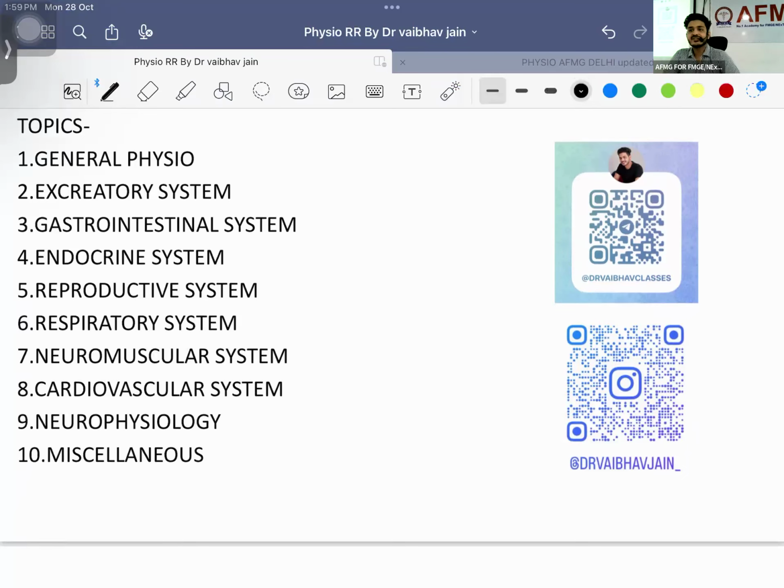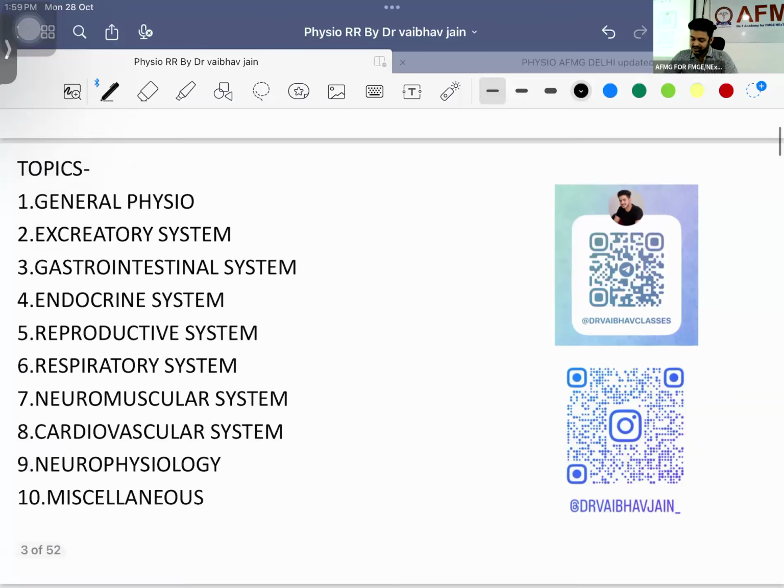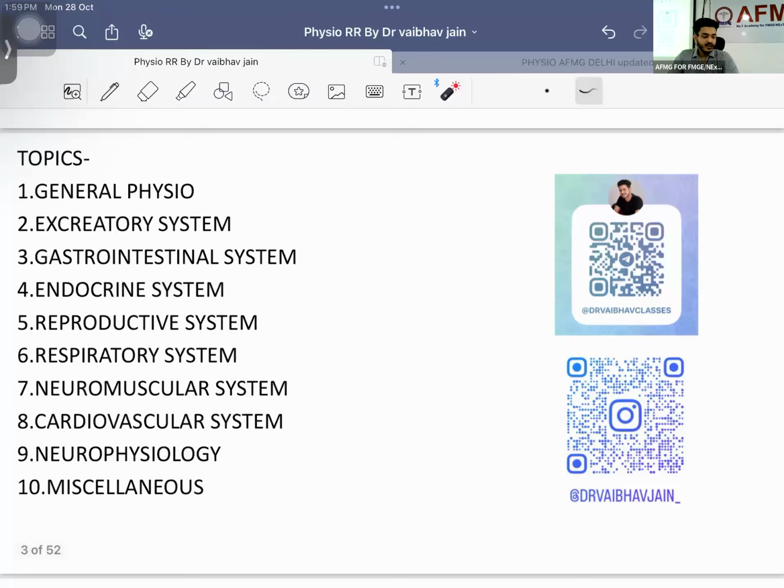So what is the sequence? The sequence will be the same as what we have studied. We will be discussing general physiology first, then the excretory system, GIT, endocrine, reproductive system, respiratory system, neuromuscular, cardiovascular, neurophysiology, and then we will end with the miscellaneous things, right? This is going to be the scheme of the class.